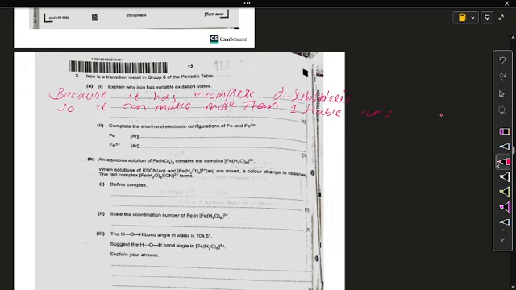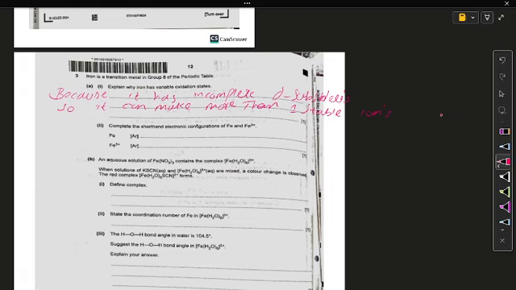So whenever the transition metal oxidation state is variable, you have to explain that they have incomplete d subshells, so they can form many stable ions by losing or gaining electrons, more than one.